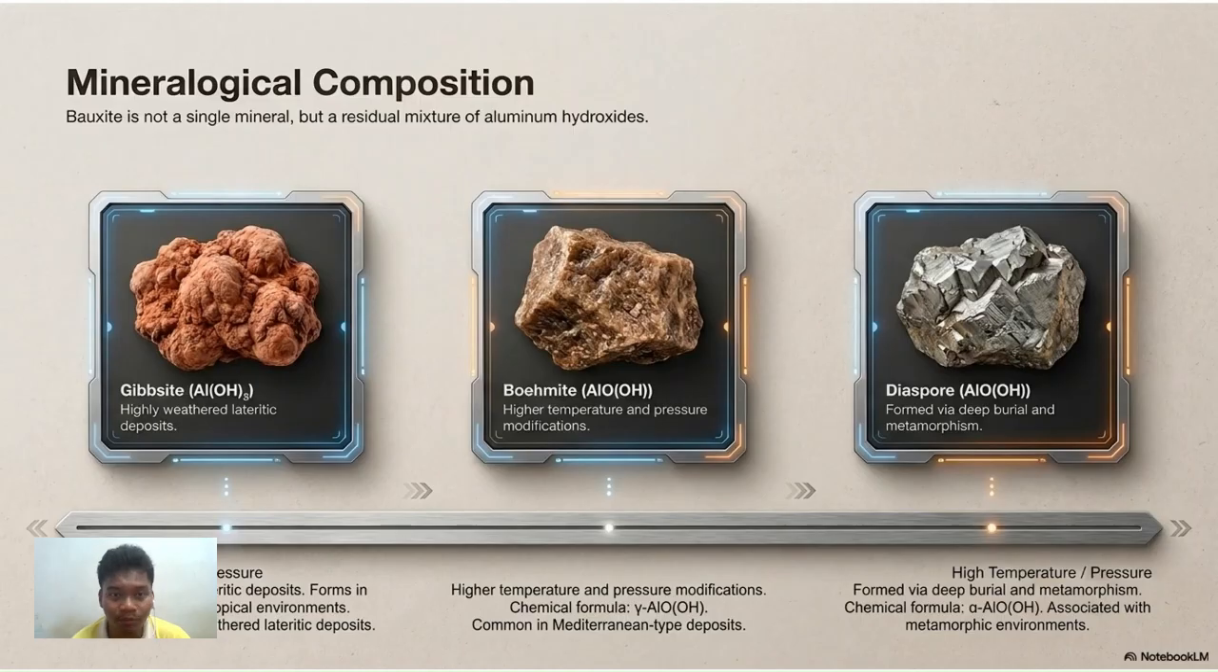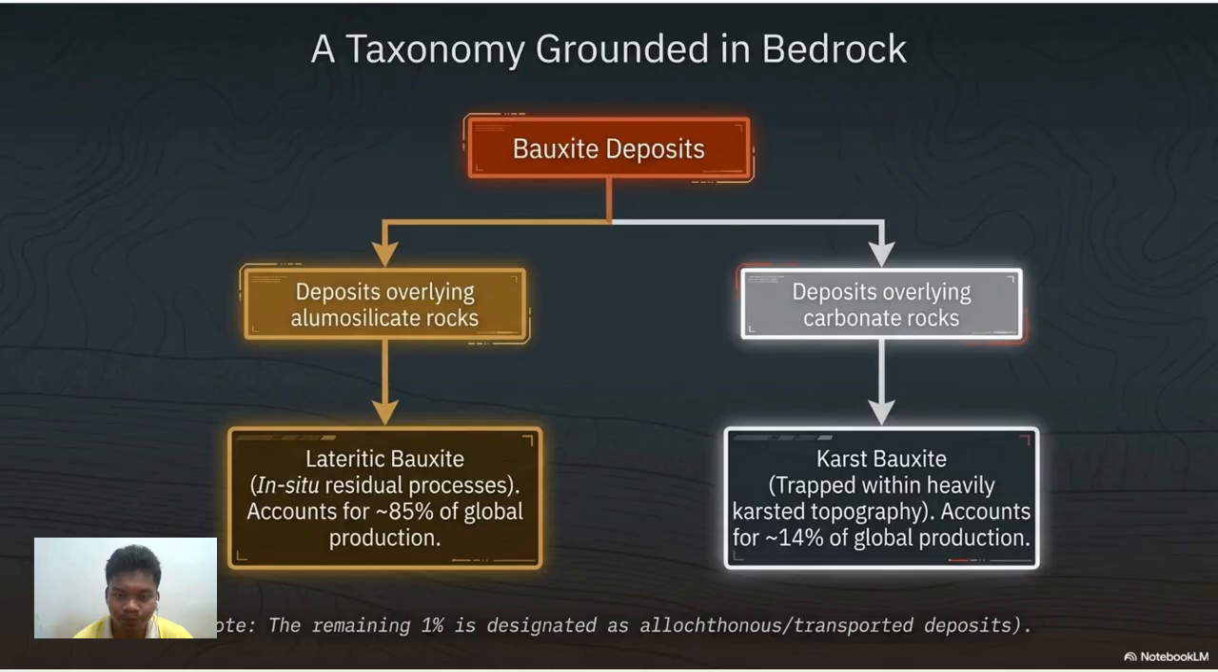The mineralogical composition of bauxite is not a single mineral, but a mixture of three different aluminium hydroxides. The first one, gibbsite, occurs in a low temperature and pressure environment, which is common in a highly weathered lateritic deposit. The second aluminium hydroxide is boehmite. Boehmite occurs in moderate temperature and pressure, which is common in Mediterranean type deposits. And lastly is diaspore. Diaspore occurs in high temperature and pressure, which is often associated with metamorphic environment.